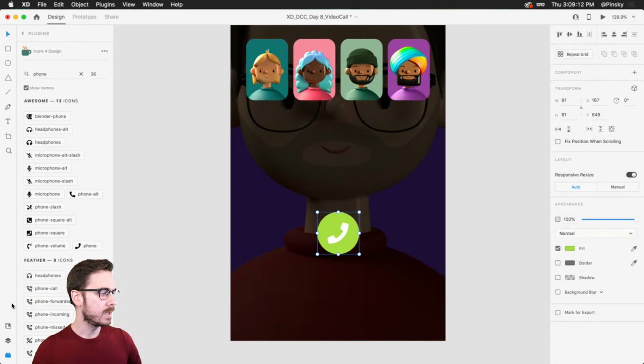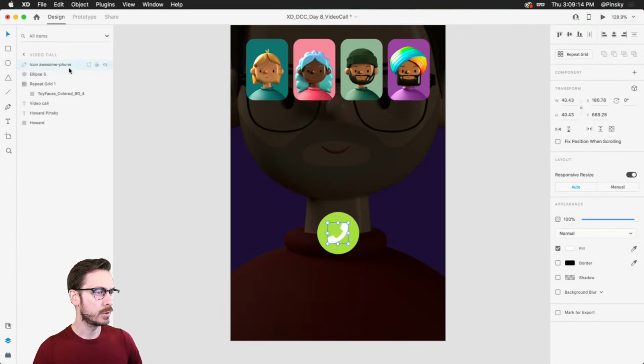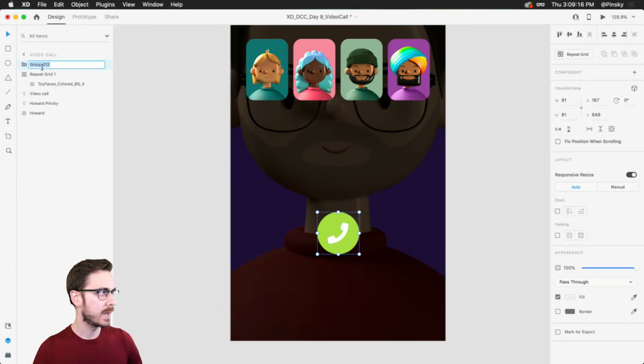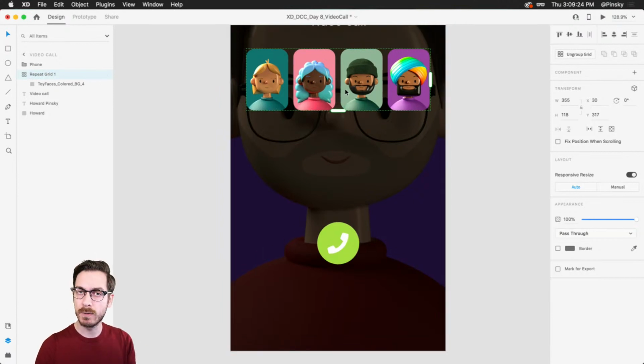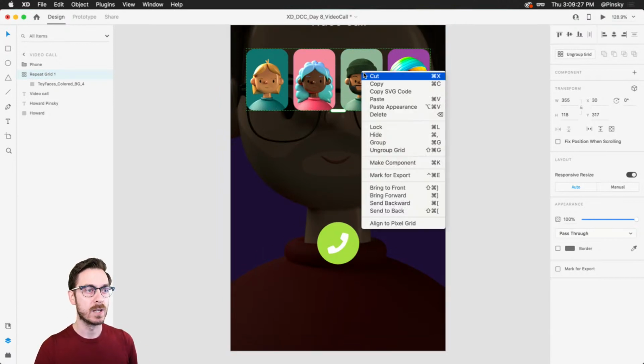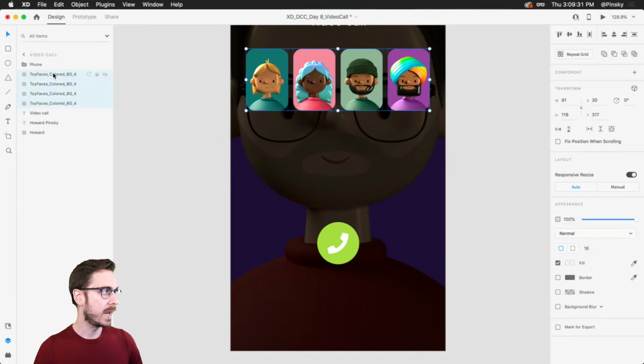All right, back in my layers for a moment. I'm gonna make sure to organize some of these, group them together. I'm gonna call this phone, a repeat grid. Oh, the repeat grid. We don't wanna keep it grouped because on the next screen, we're gonna rearrange and resize these users. So now that it's done our job, ungroup the grid, but I can go ahead and just rename these if I want to. 1, tab, 2, 3, and 4. And then maybe pop them all into a group. I can also include myself in there.